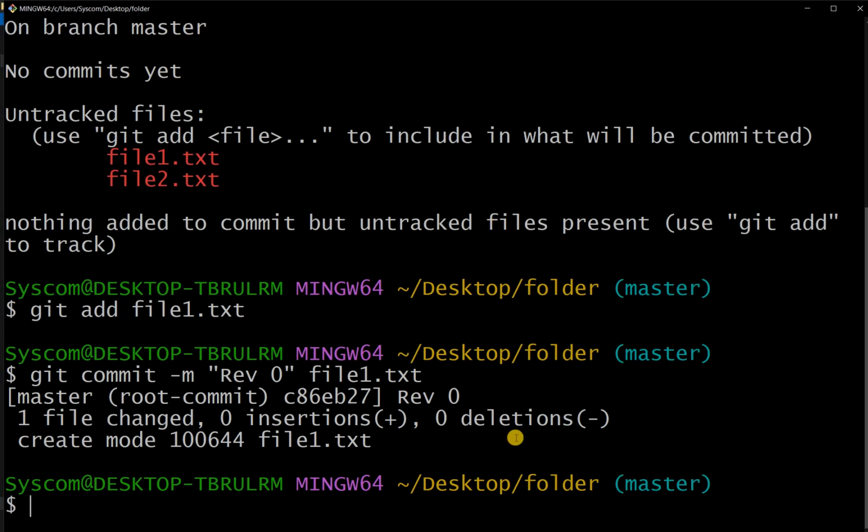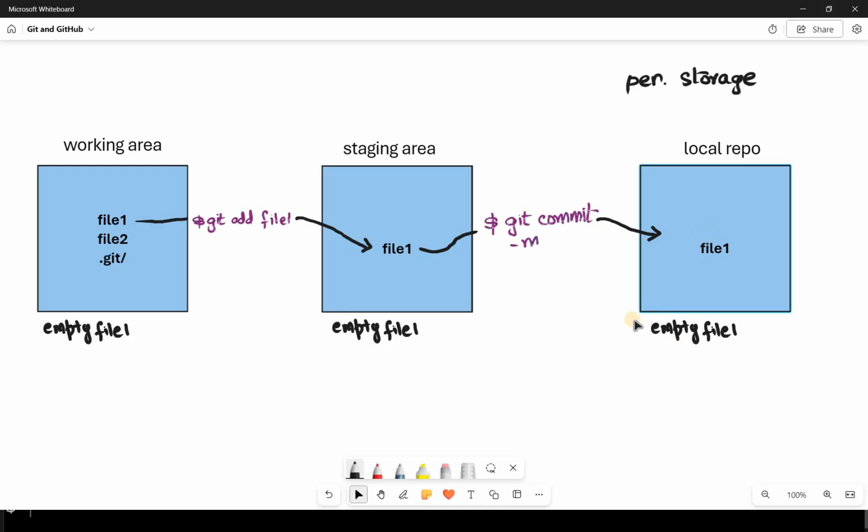Alright. We have completed the git commit command, and now my empty version of the file, so this is my revision 0, for example. This is my revision 0. Now I can go back to this revision 0 at any point in time. So this is one complete cycle, and in the next video we will discuss furthermore what is going to happen after this,